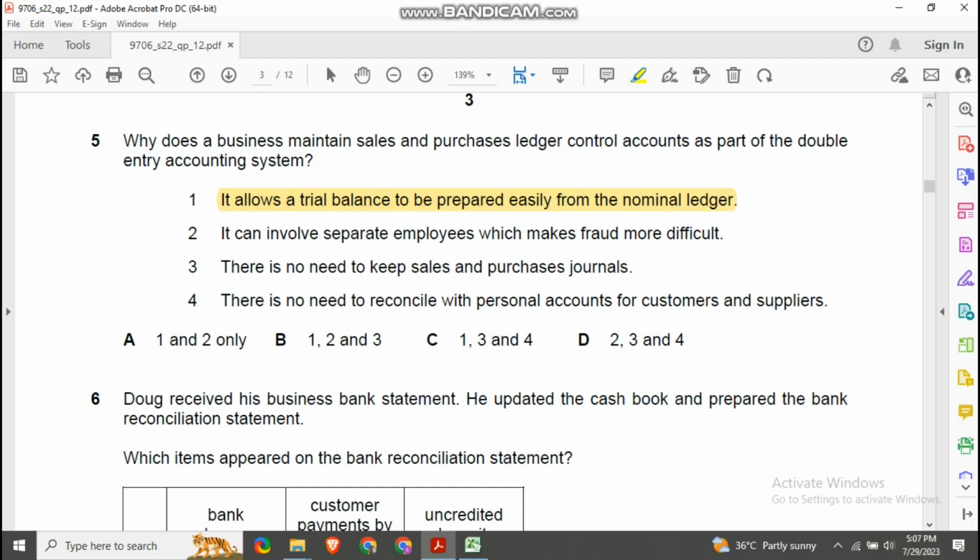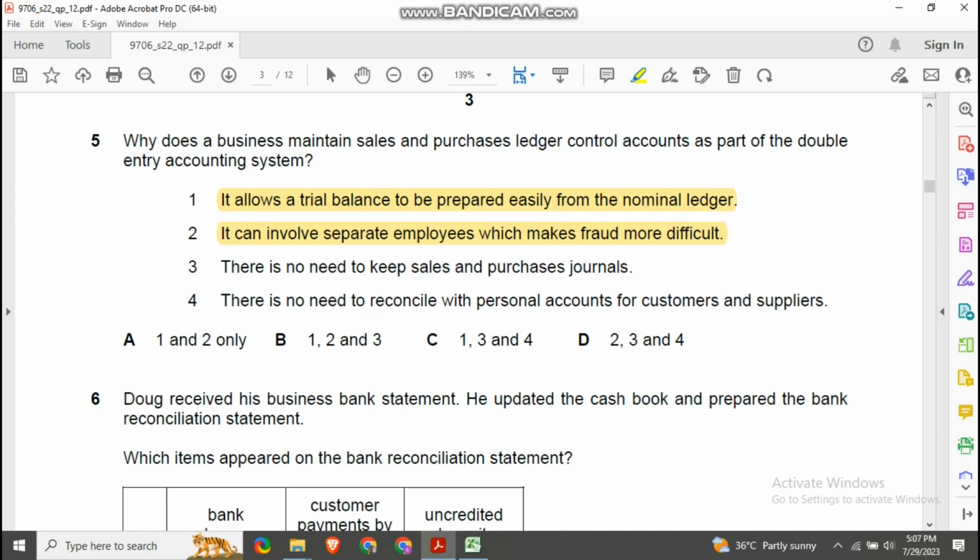And then second one, it says it can involve separate employees, which makes fraud more difficult. So second one is to check the fraud in the business, so that the person who is maintaining the purchase account does not prepare purchase ledger control account or sales ledger control account. So it's totally another employee who is doing this.